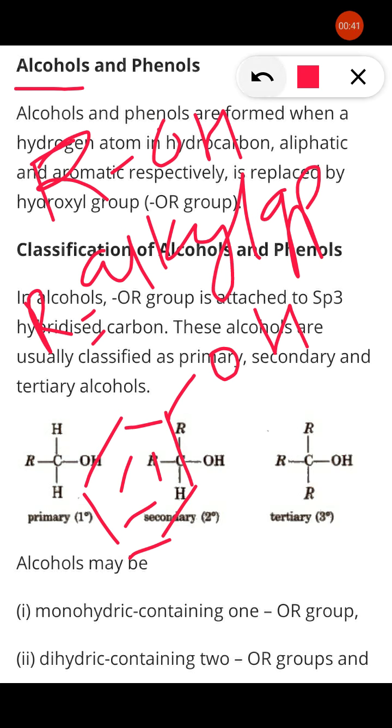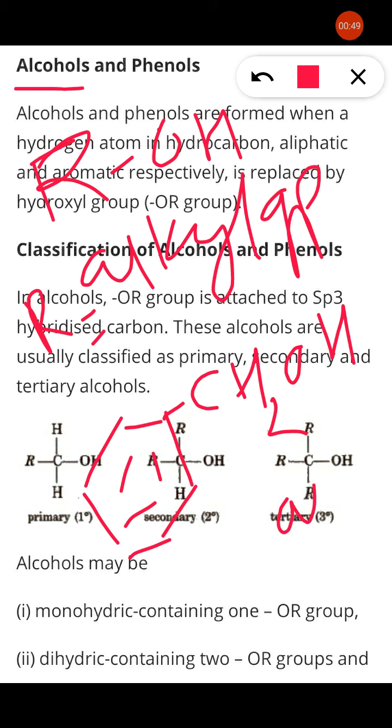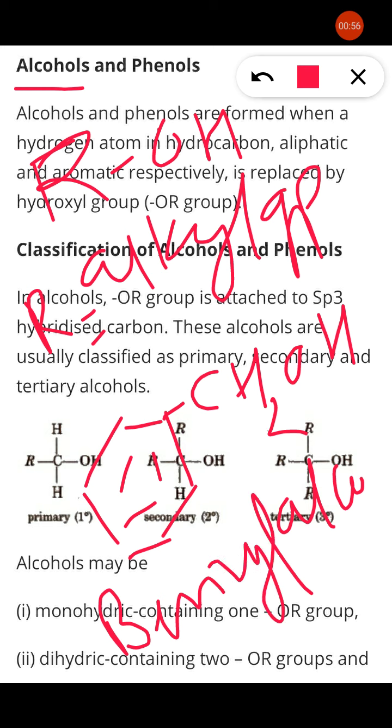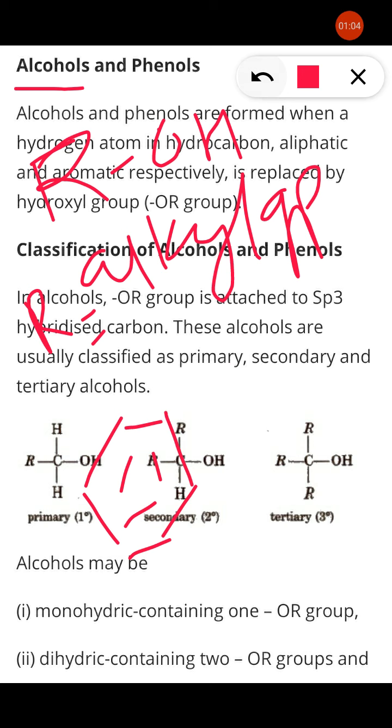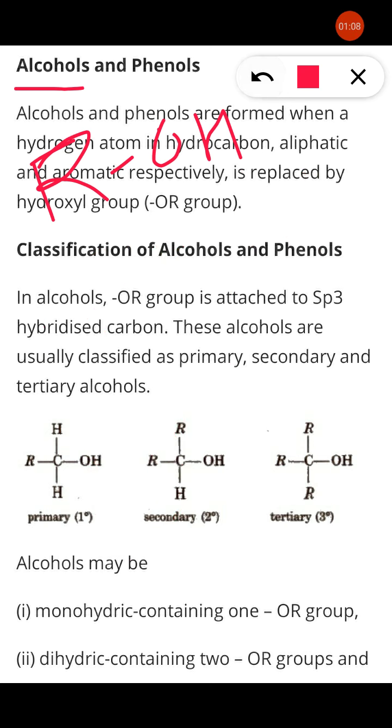But in some cases, in the same benzene ring, if I write CH2 and then OH, this is said to be alcohol, and that is benzyl alcohol. So this is the difference between alcohol and phenol. Phenol means OH group directly attached to the benzene ring. Alcohol means OH group attached to the alkyl group.